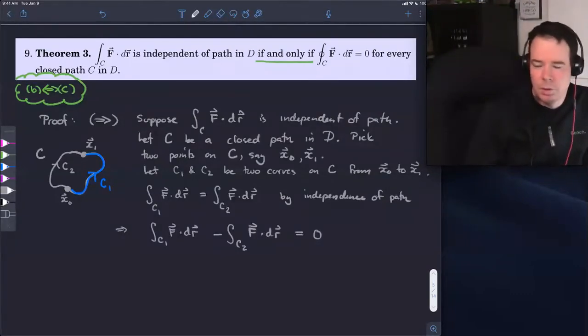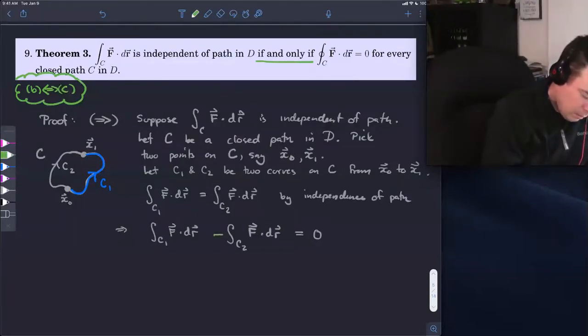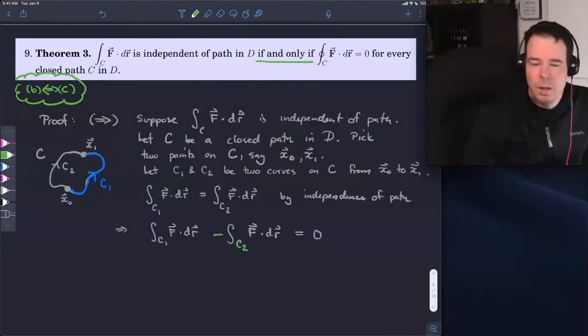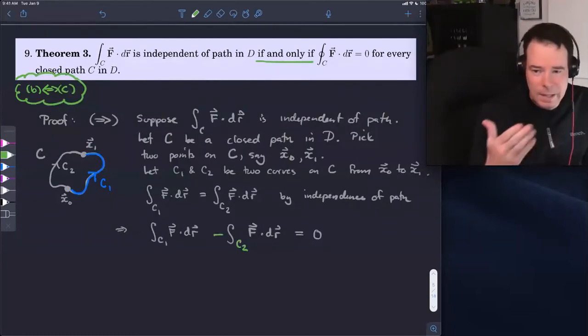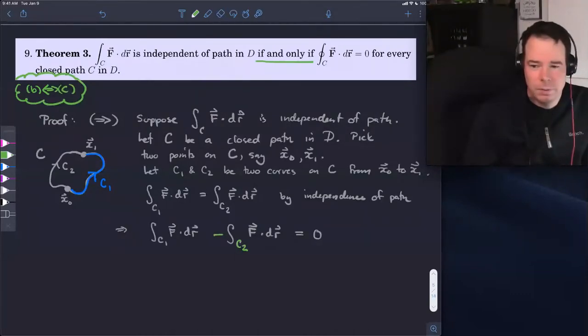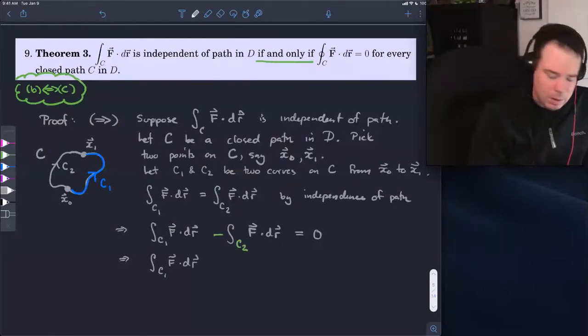So I just move the integral on the right to the left by just taking the negative of it. And then the key thing to note here is that negative the integral along C2, much like it is for integrals in calculus 2, let's say, where I have a negative of an integral from a to b, I can switch the limits of integration, or in other words, integrate backwards over the interval, and that'll produce a negative of the original integral. So what I can do is I can integrate that second curve backwards over C2 and absorb the negative sign in there.